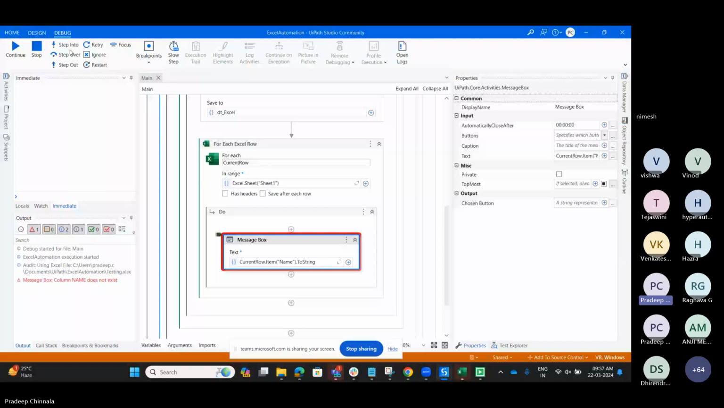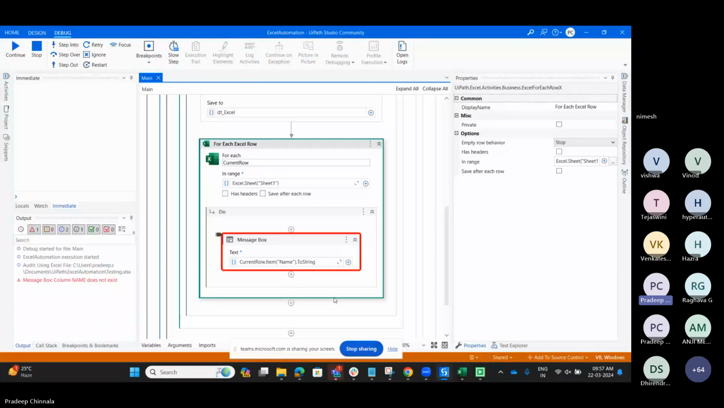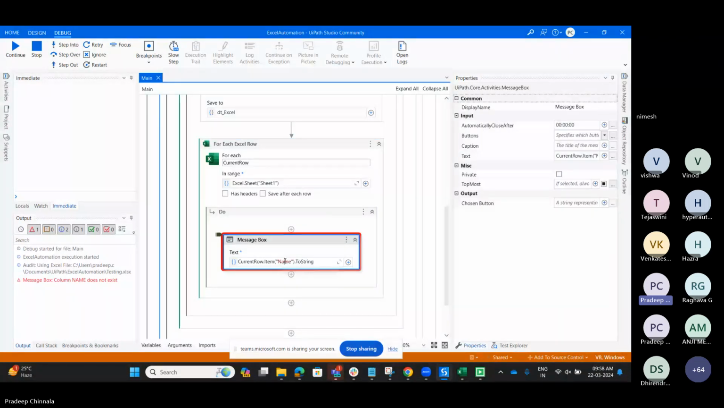Column name does not exist. Let me open the Excel. We have provided it as name, and here also we have provided it as name. It's showing capital in the Excel, but here I gave it in normal case. So let me rerun it.